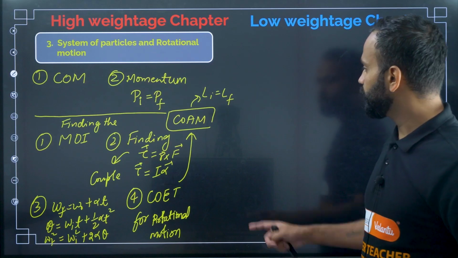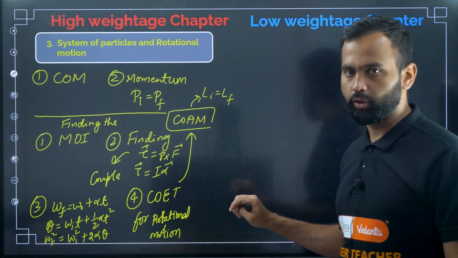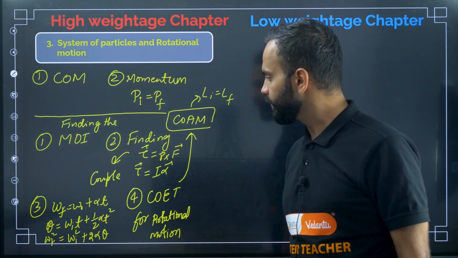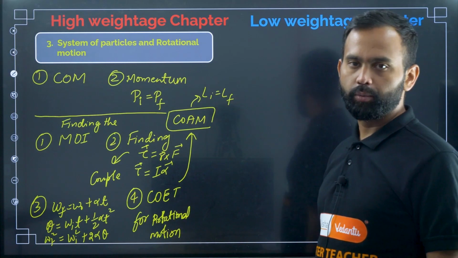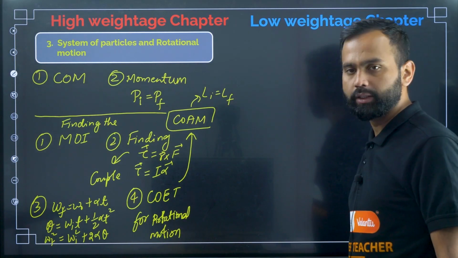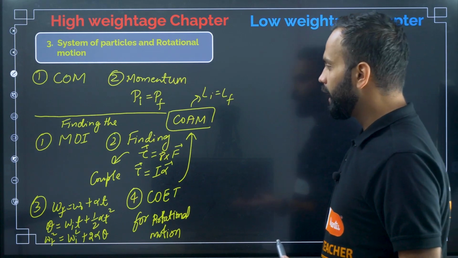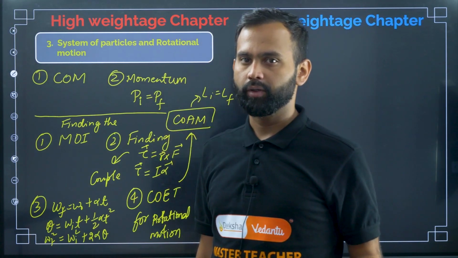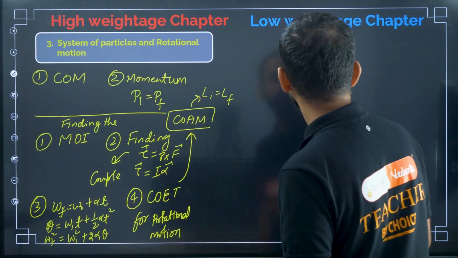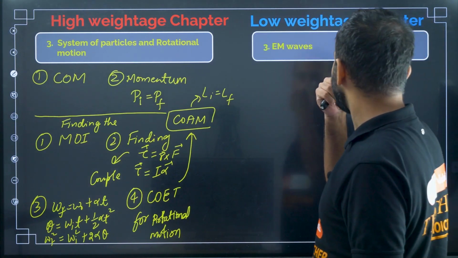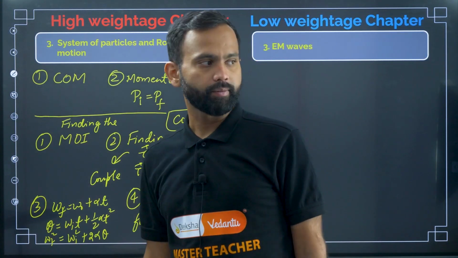So when do we apply conservation of angular momentum? When there is no external torque acting on our system, right? Yeah, that's it. These are the things you have to focus on in system of particles and rotational motion. Usually they are not going to ask questions based on collisions; mainly they are going to ask questions based on these topics only. In low weightage chapters you have to focus on EM waves.